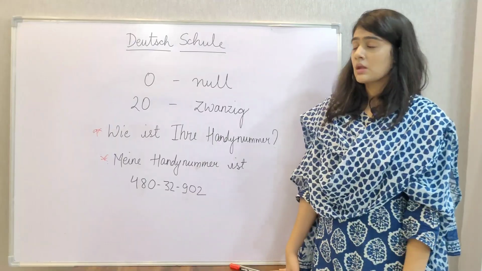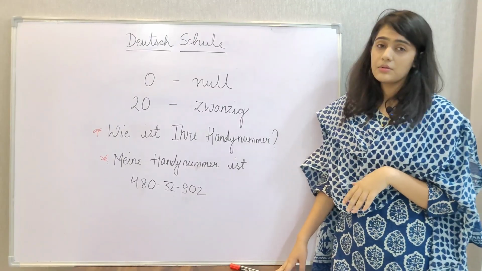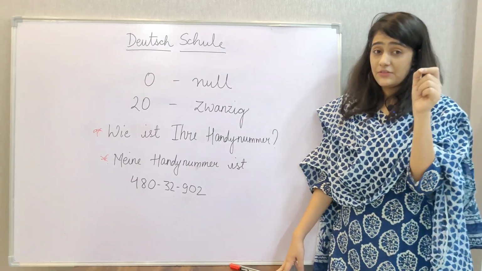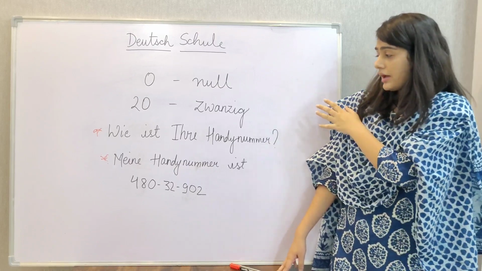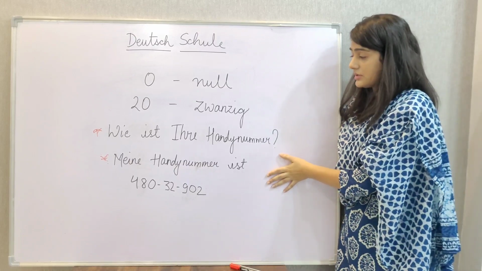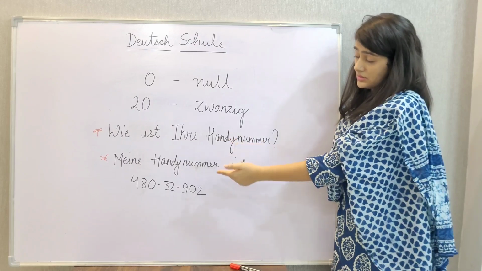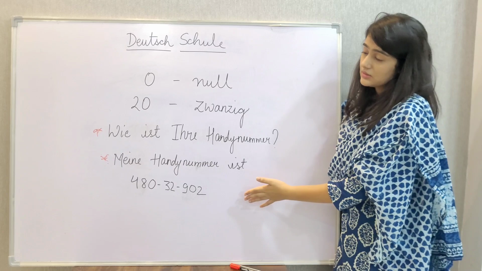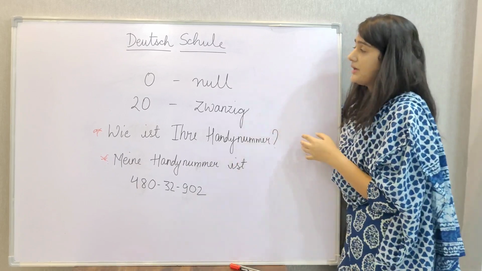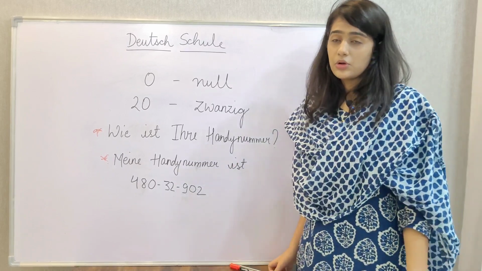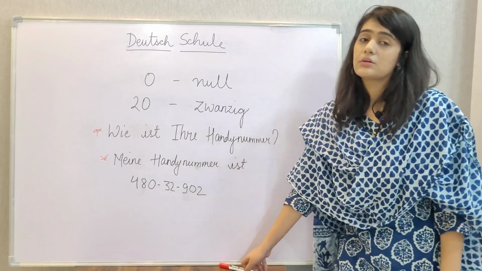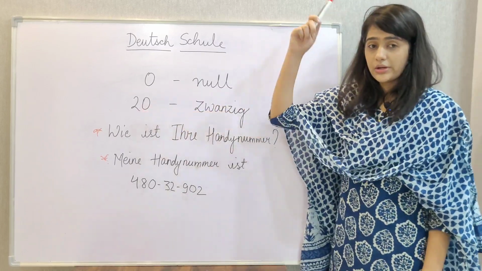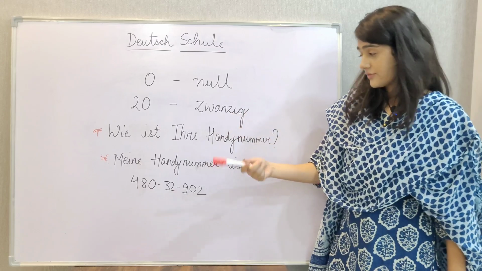So this was all about the numbers from 11 to 20 and number 0, and this was the example sentence where we had used the phone number to practice our German number skills. And again, we'll be talking more about the other numbers, that is numbers starting from 21 to 100 and so on, in our coming videos.